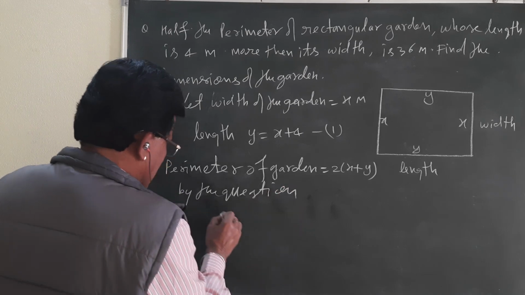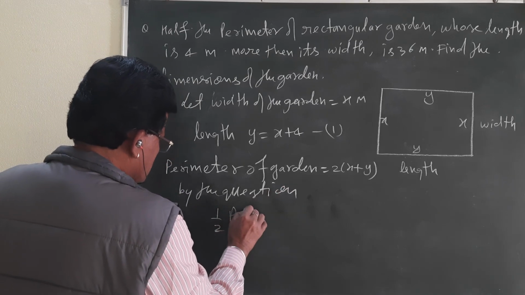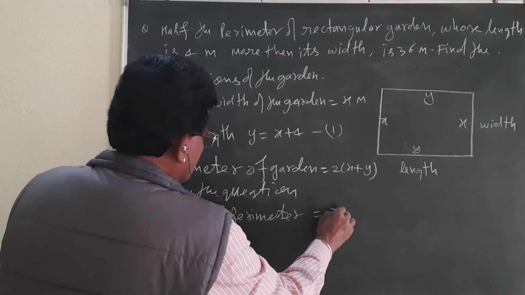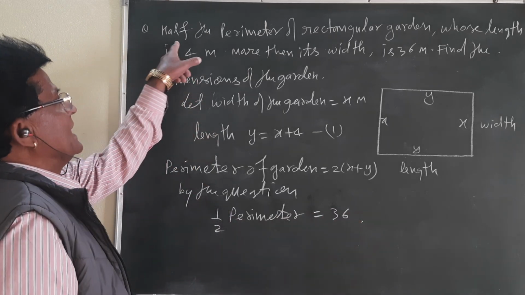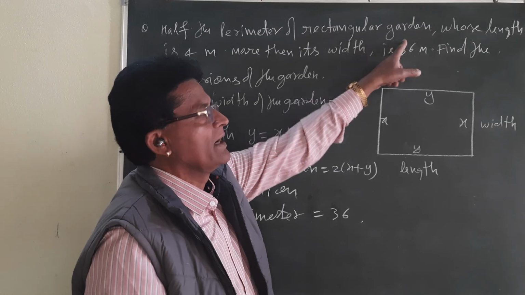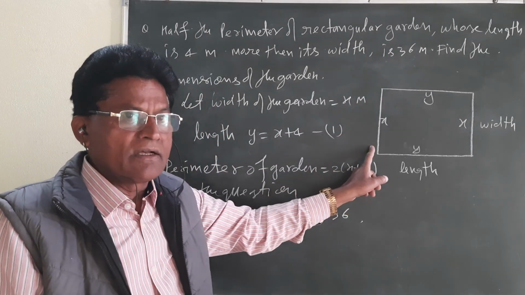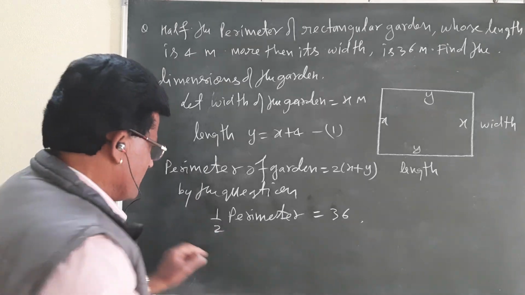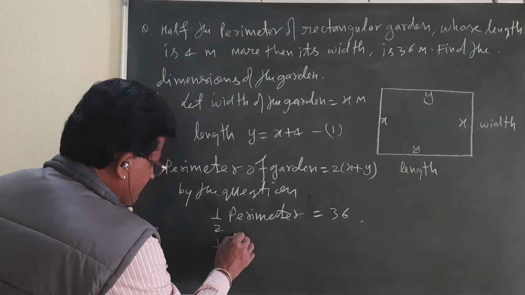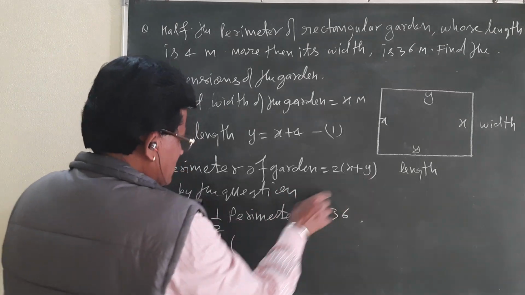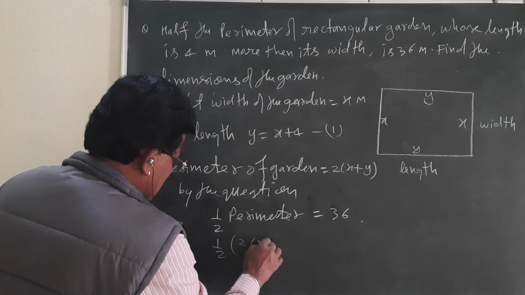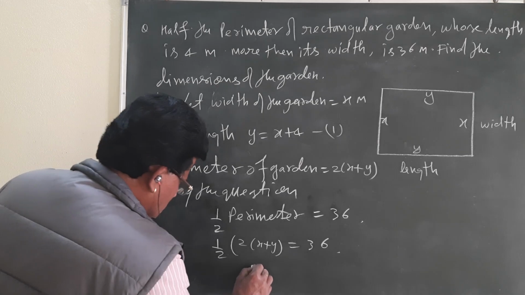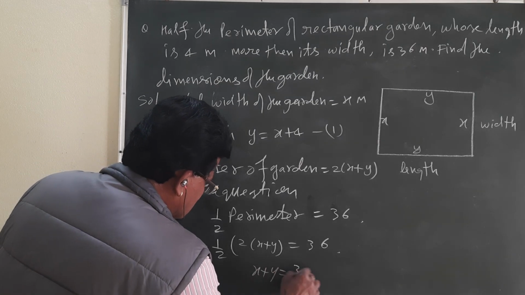Half of the perimeter is equal to 36. Perimeter we have taken this one, and half of the perimeter is 36. So 2 times x plus y over 2 is equal to 36. 2 will be cancelled: x plus y is equal to 36.